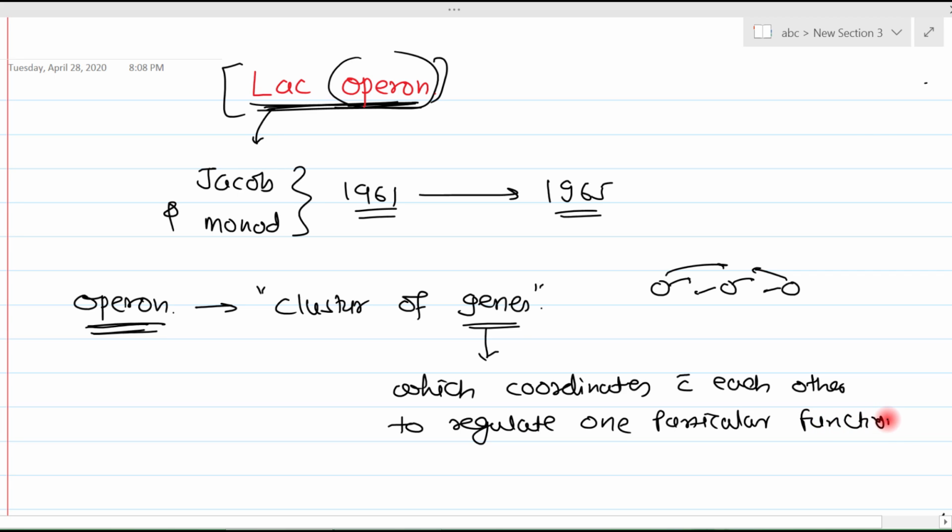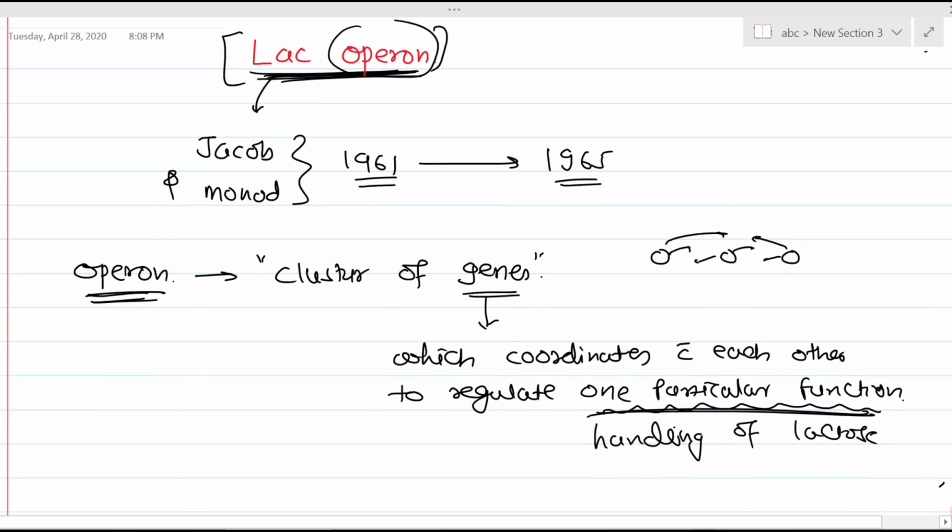In the case of the Lac operon, that one particular function is related to lactose handling. So the Lac operon is a cluster of genes which coordinate with each other to regulate the handling of lactose.